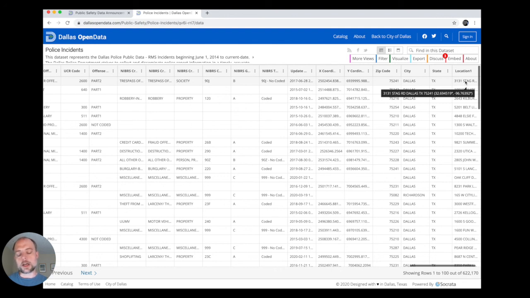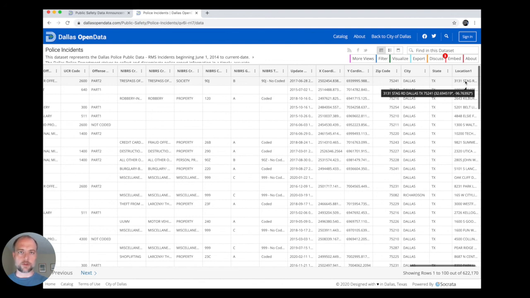Now, about 97% of these have locations, and then locations with the X and Y coordinates and the latitude, longitude in there. It is not easy to get those coordinates out. It's a really gnarly function. I have a Twitter post about this. I'll try and link to it in the notes, to get that latitude, longitude out of there. It's a bit of a challenge, unfortunately. But it's the best we have because incident data is the only one that has an X and Y coordinate, and in this case, a latitude, longitude for where incidents happened.